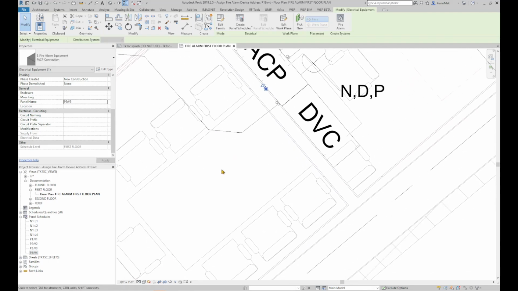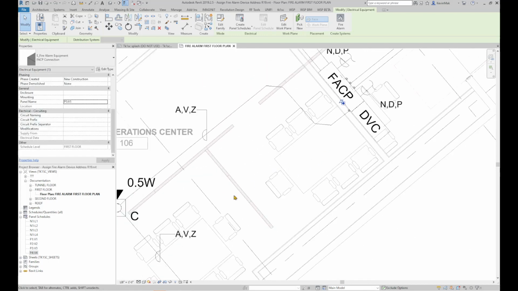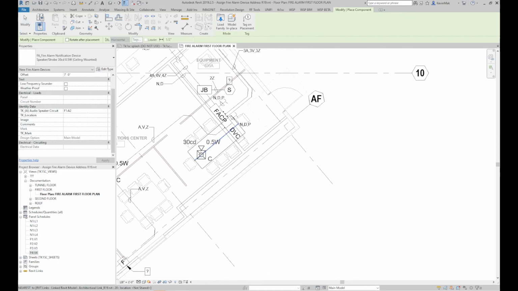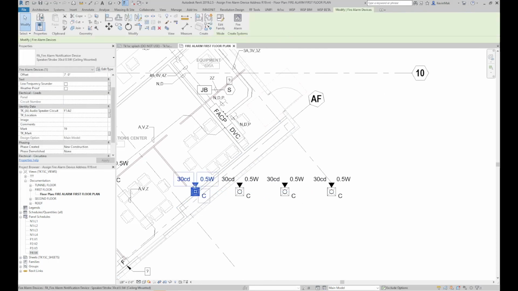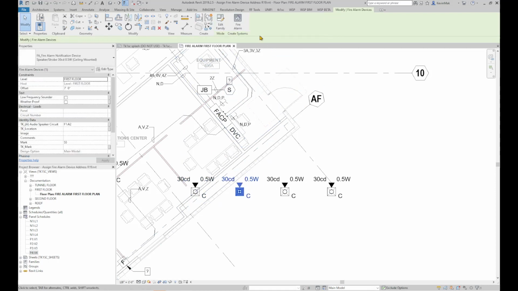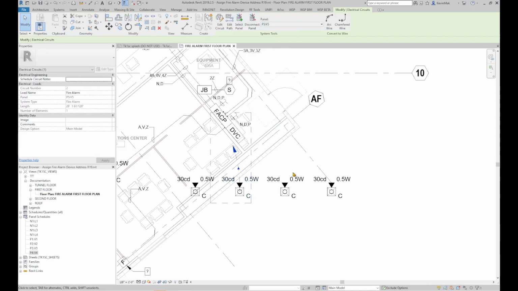Place fire alarm devices in the model. Click the fire alarm circuit button. Assign it to P5V5. Repeat this step until all fire alarm devices are circuited.